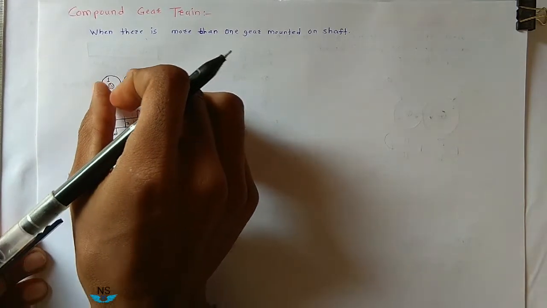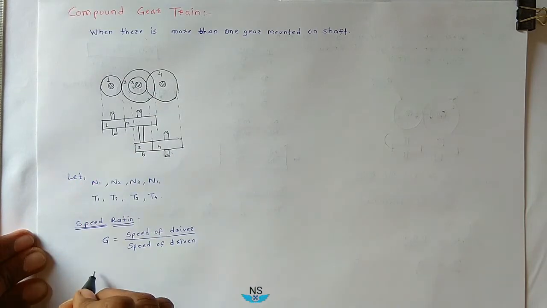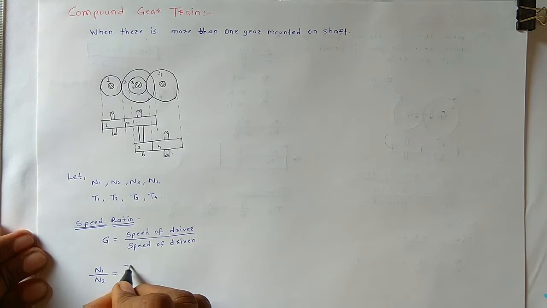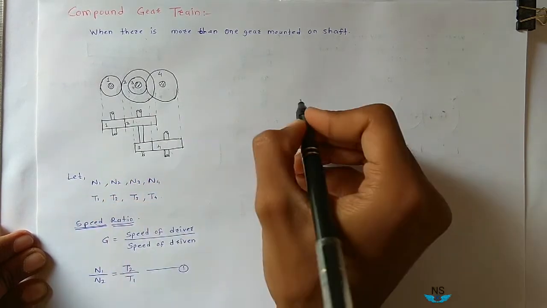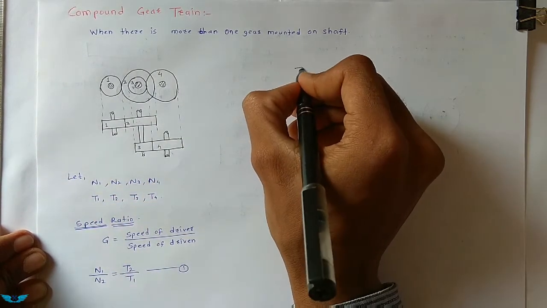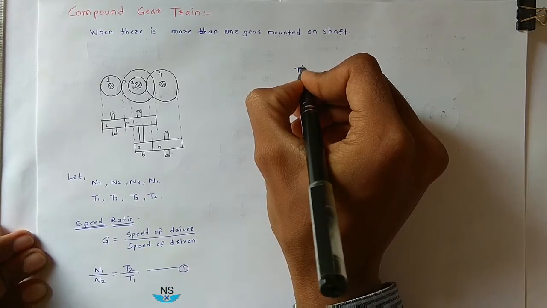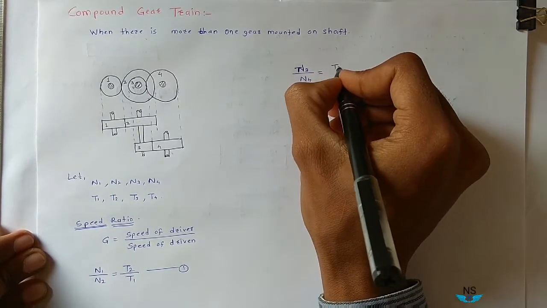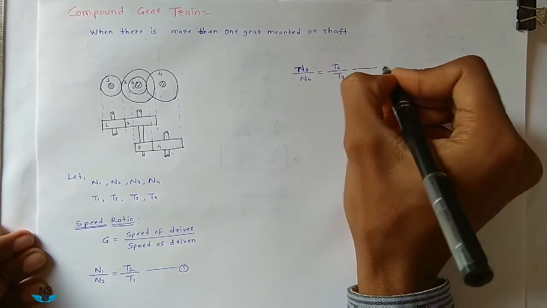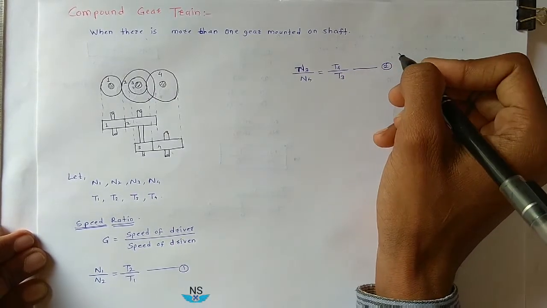Now the velocity ratio for these 2 gears is N1 divided by N2 is equal to T2 divided by T1. Velocity ratio for these 2 gears is N3 divided by N4 is equal to T4 divided by T3, the second equation.